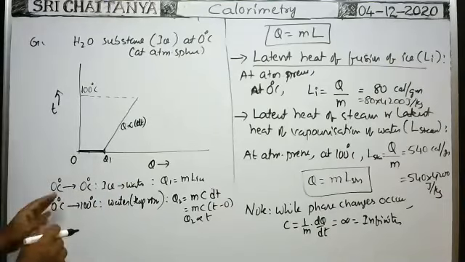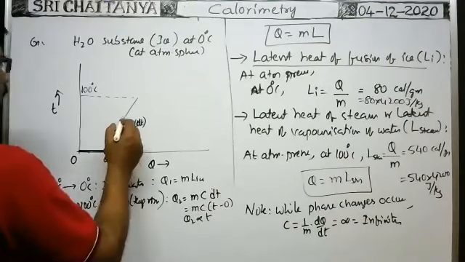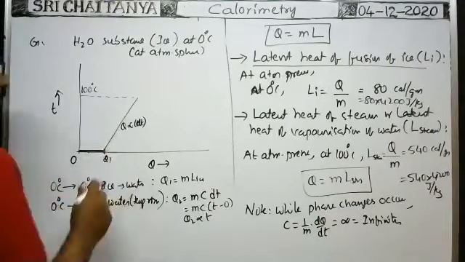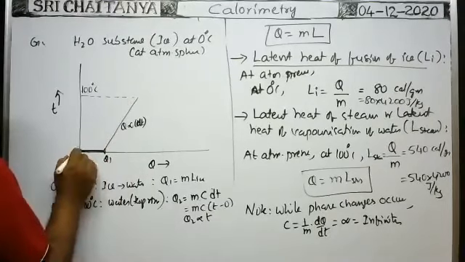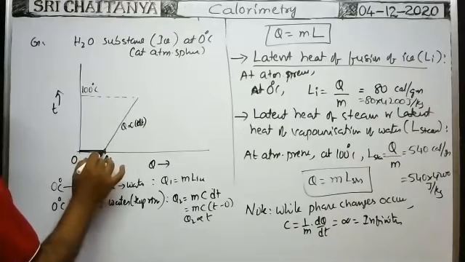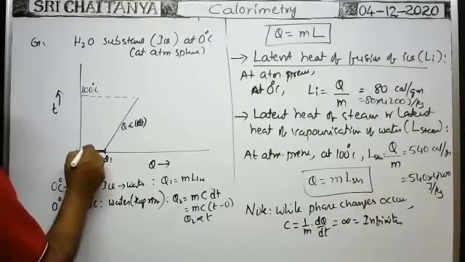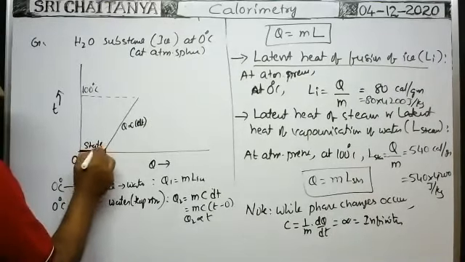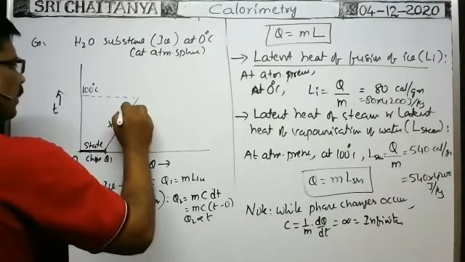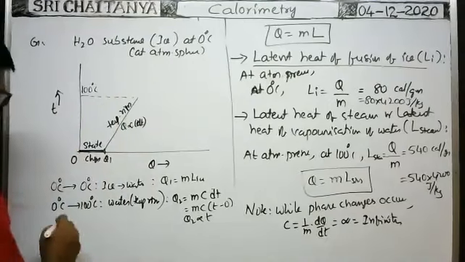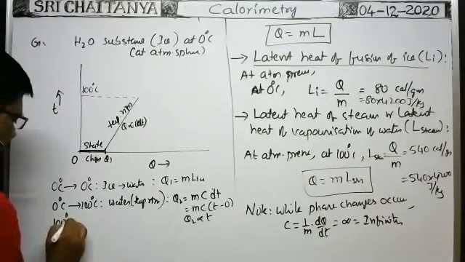Now water is available here in this case. While the temperature changes, in the graph of heat energy supplied versus temperature of the substance, you will get a straight line having a positive slope. Here, the flat part represents that there is no change in the temperature. That means here the state changes. Here temperature rises. Okay, next.